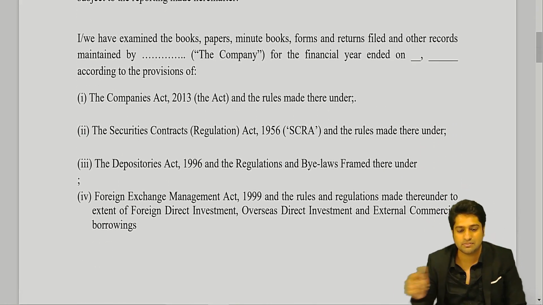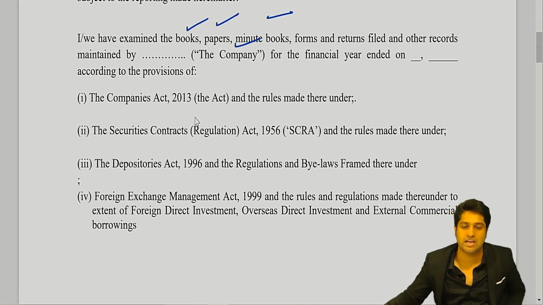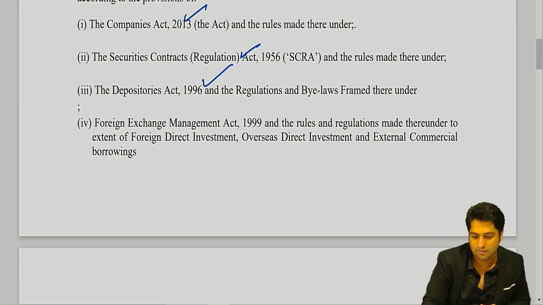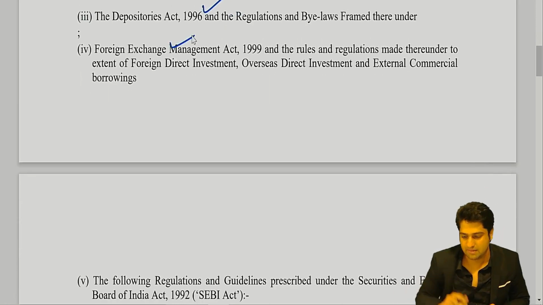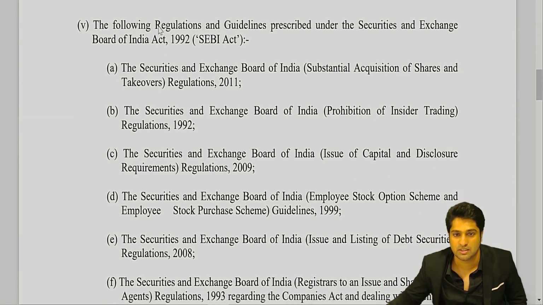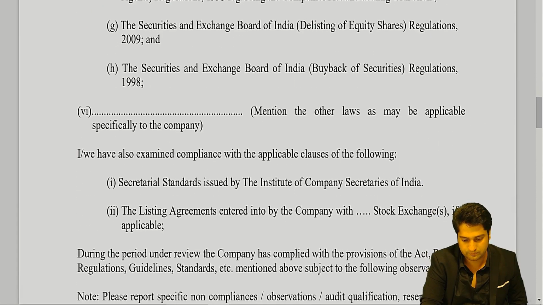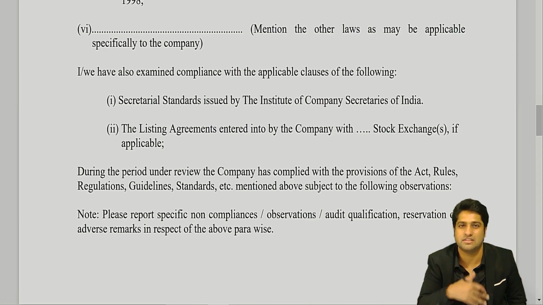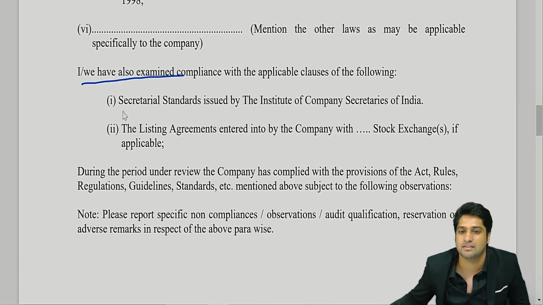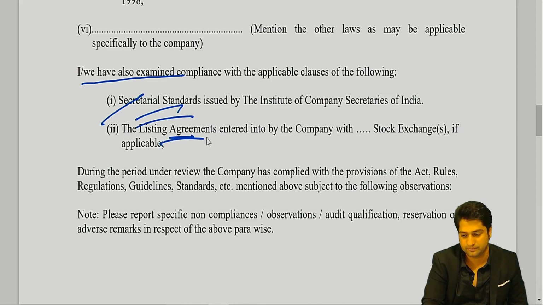Yes, sir. Then you will tell them that we have examined the books, papers, etc. of so and so companies. We have checked all the laws, like whatever they've given you: Companies Act, SCRA, Depositories Act, FEMA, SEBI. So you just have to tell that you've checked all these things and the company is in compliance with all these regulations. Can you see all of this? Wasn't all this there in your module? All these laws, they're just saying that we've checked all these laws, and then they go on to say that we've also examined whether the company has followed the applicable sectoral standards and the listing agreements. Clear till here?